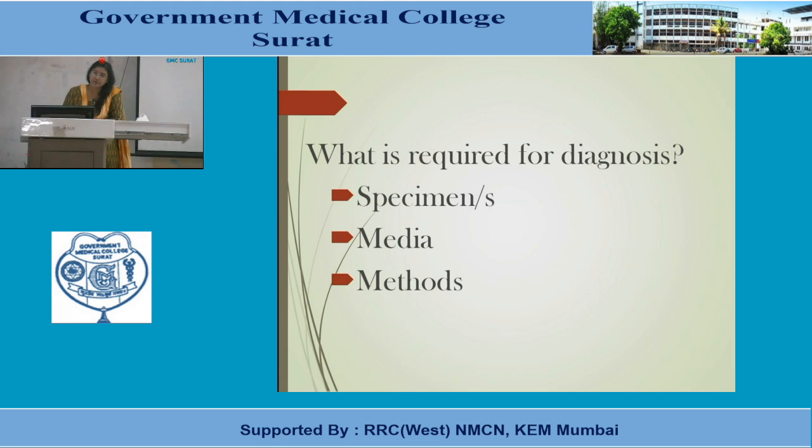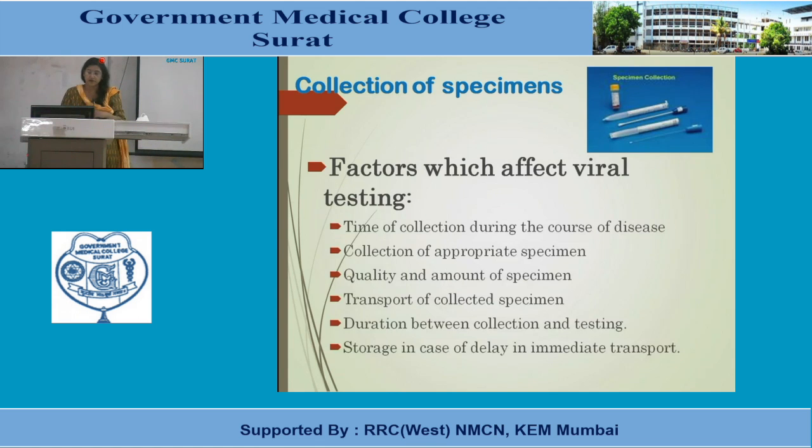So the most important tools for diagnosis, the materials required, are specimens, media, and methods. Then there are certain factors which affect viral testing, like the time of collection during the course of disease. The disease course is different in different diseases. Usually in the first week, the antigen detection or molecular detection of the antigen, RNA or DNA of the virus gives more reliable results. So timing of collection during the course of disease is important.